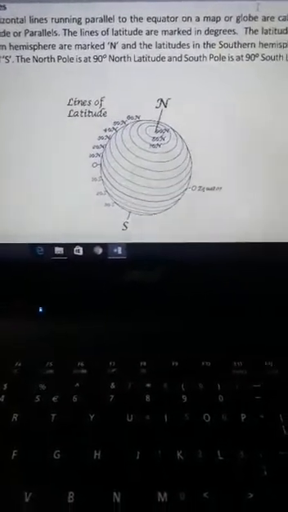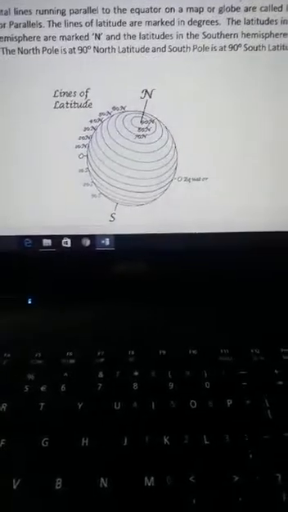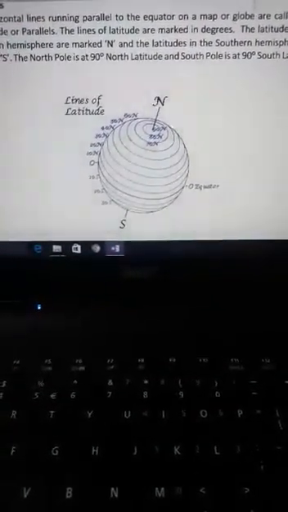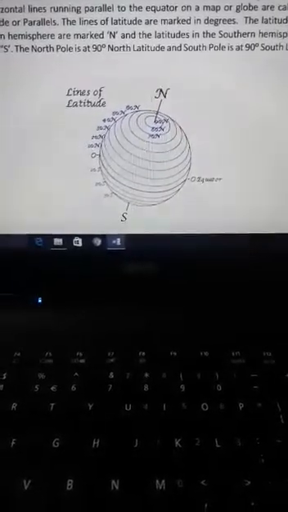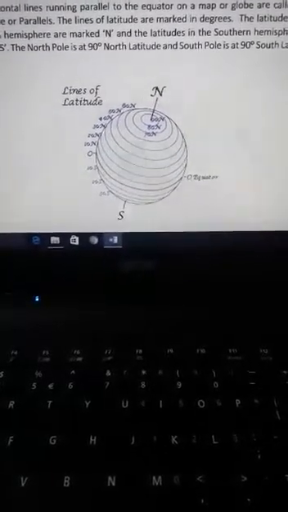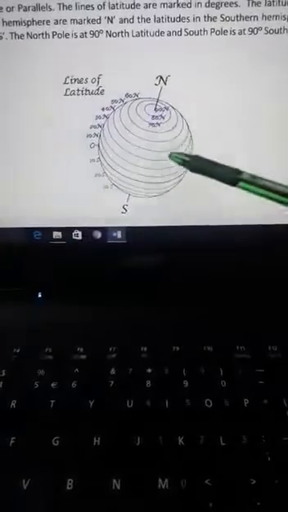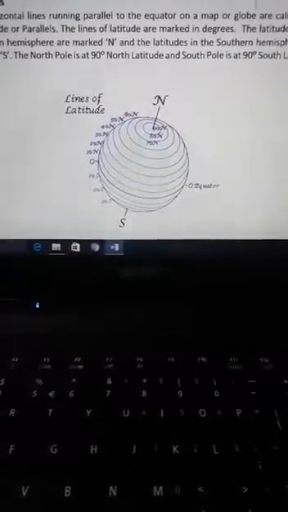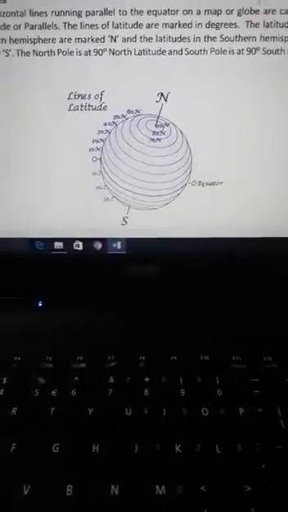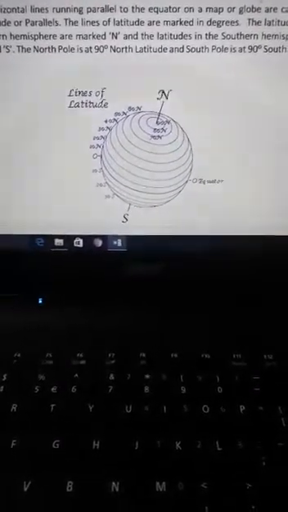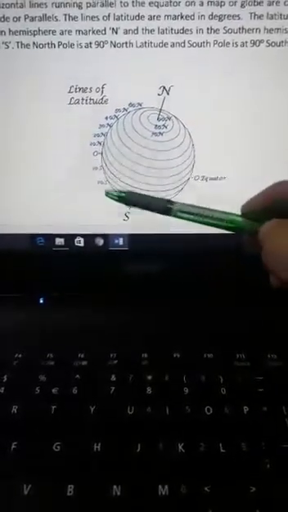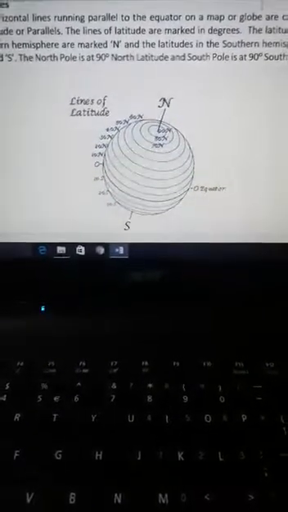These lines run from east to west direction. Because of this, these lines of latitude are also called parallels, as they never meet with each other at any point. They are marked with degrees.